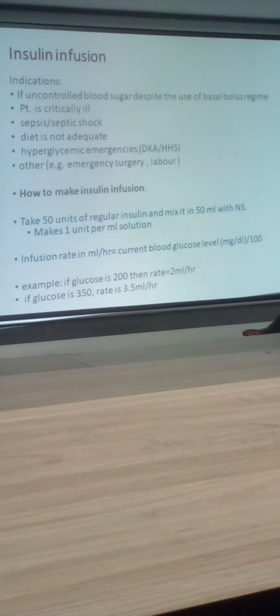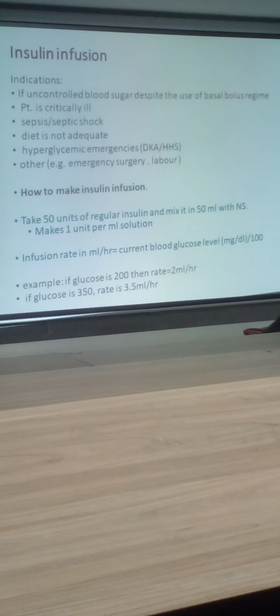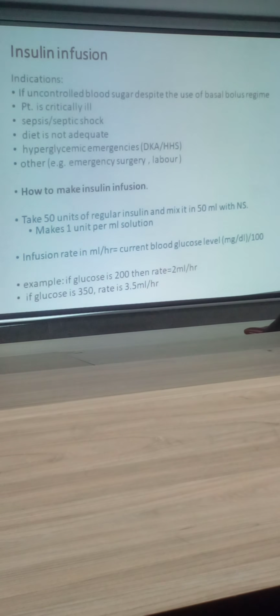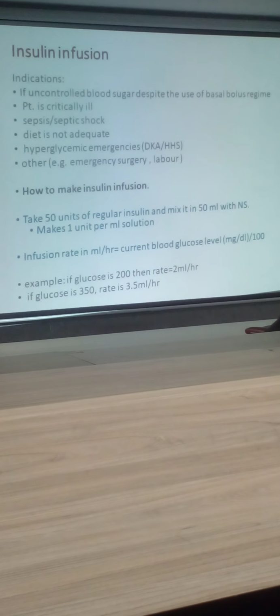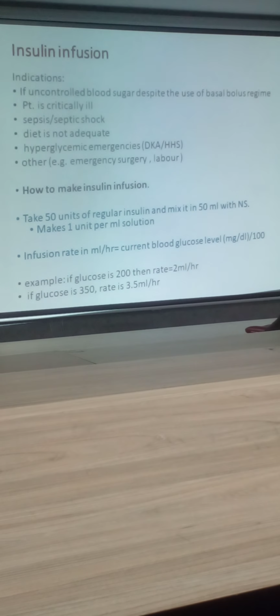Insulin infusion is made by mixing 50 units of regular insulin with 50 ml of NS. If the sugars are 200, we calculate it as 200 divided by 100, so 2 ml per hour, or if 350, then 3.5 ml per hour.